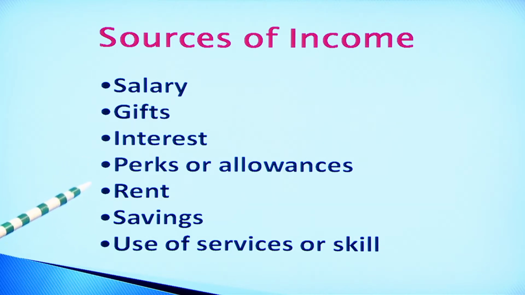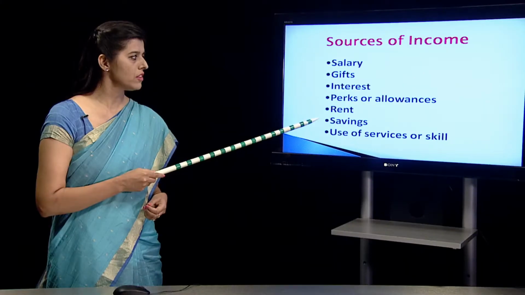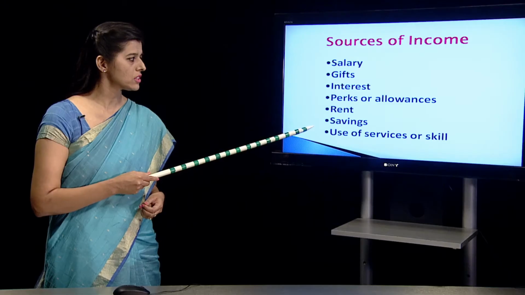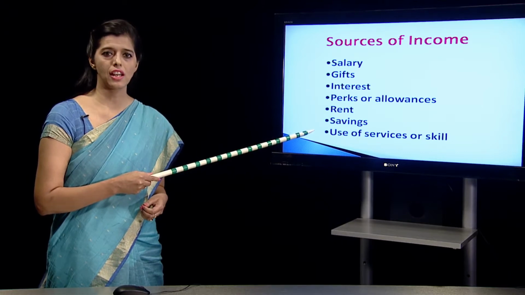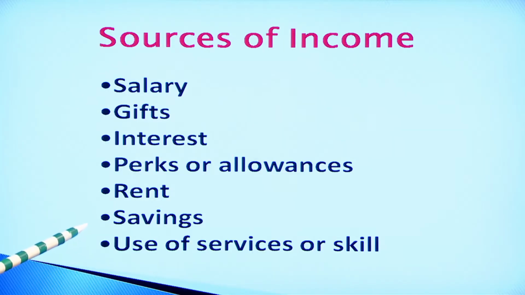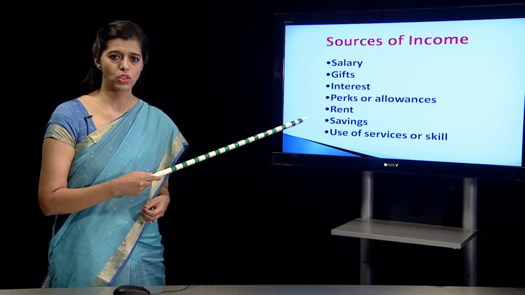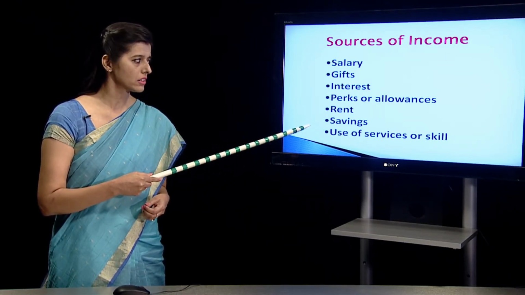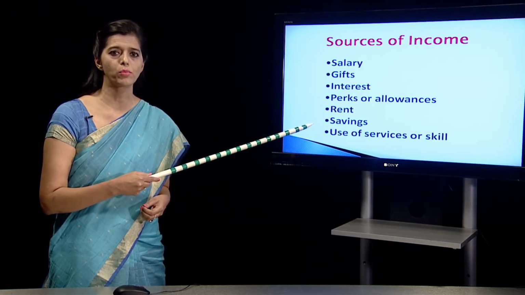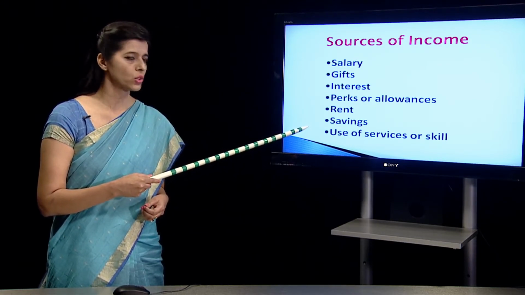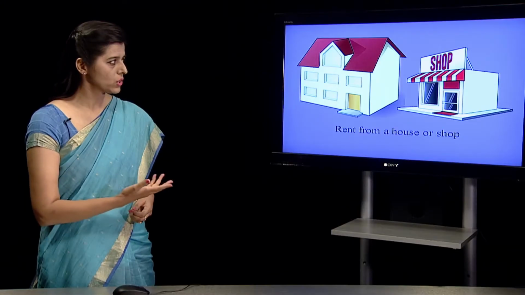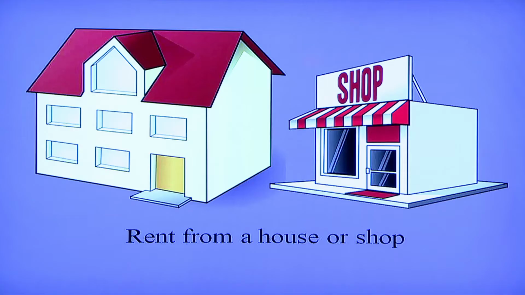Rent received from a house, savings, the money which we have saved, use of services or skill. When I have a certain skill in a family, maybe of cooking, stitching clothes or teaching students in the form of taking tuitions, those services or skills are going to add up to my income. So that is also a source of income. Just as you can see from this slide, when you have a house, you are getting a rent from a house, or you have rented your shop, you are earning a rent.